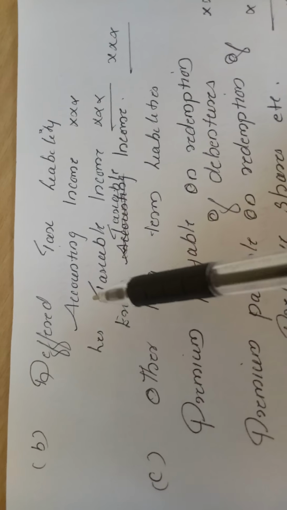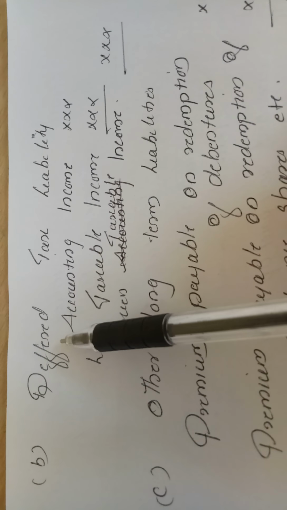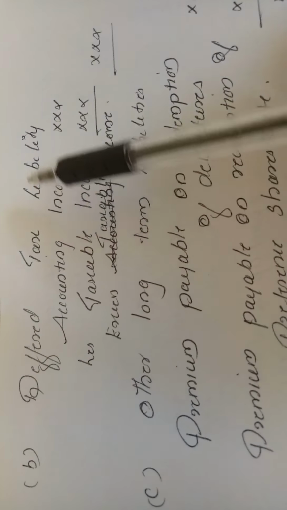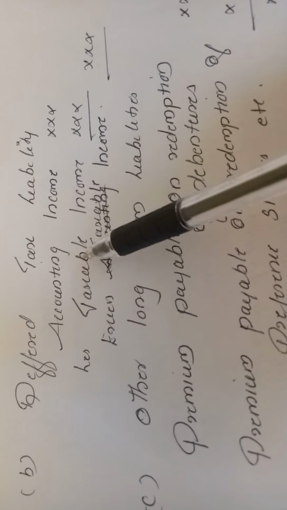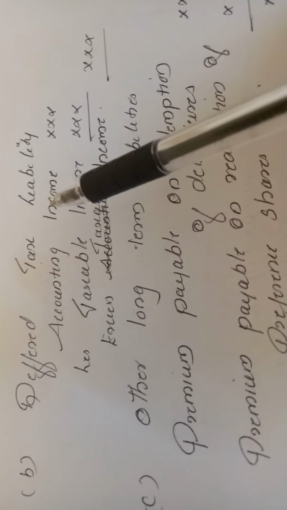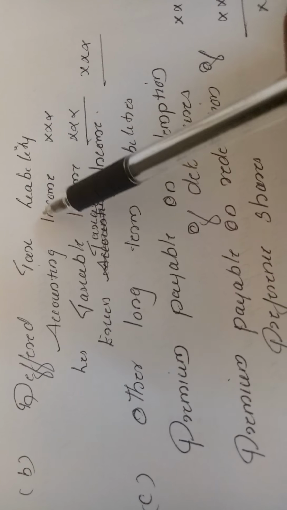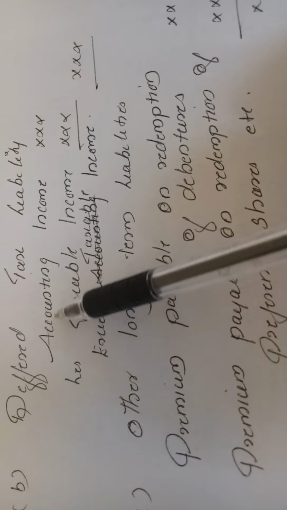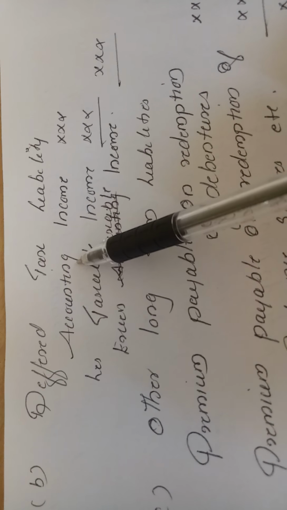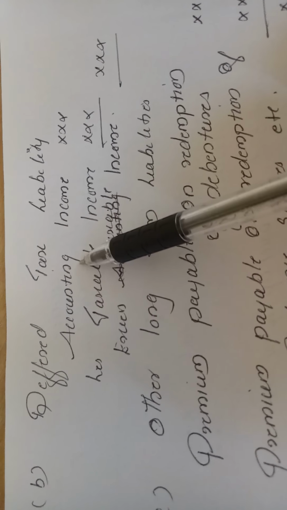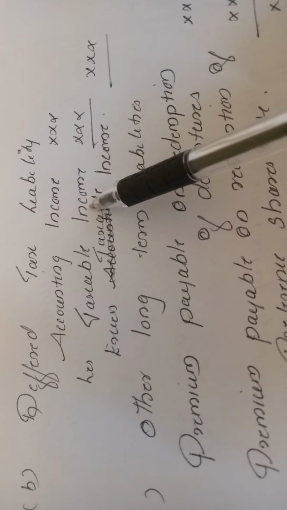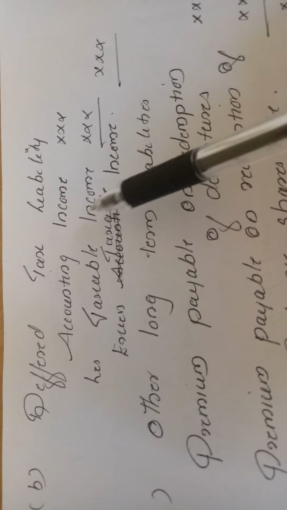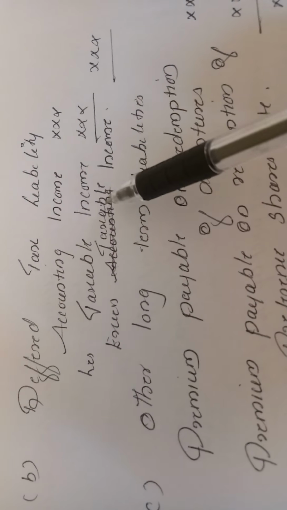Then the next subheading is deferred tax liability. I already mentioned income tax, because when you are assessing the profit of the company, we follow the rules and regulations of the Accounting Act. But when the income tax authority calculates the profit, they follow the Income Tax Act.